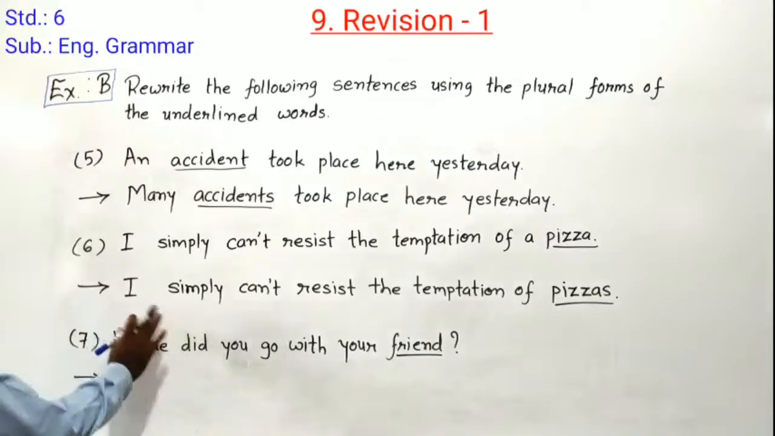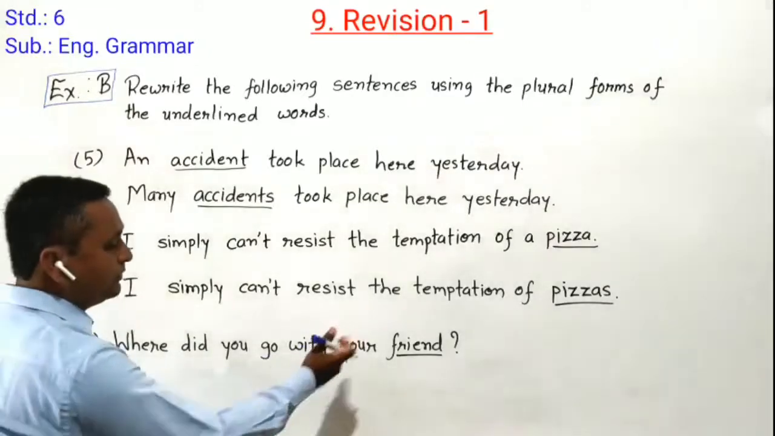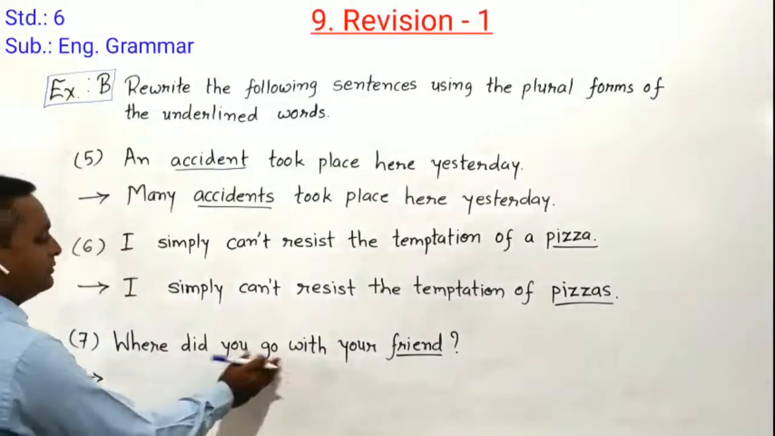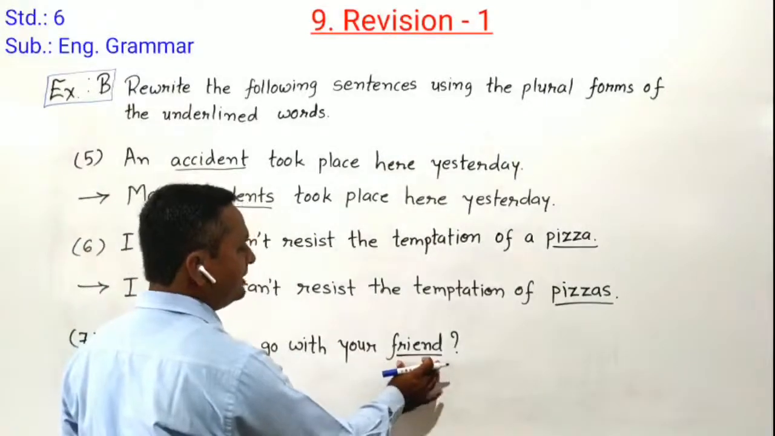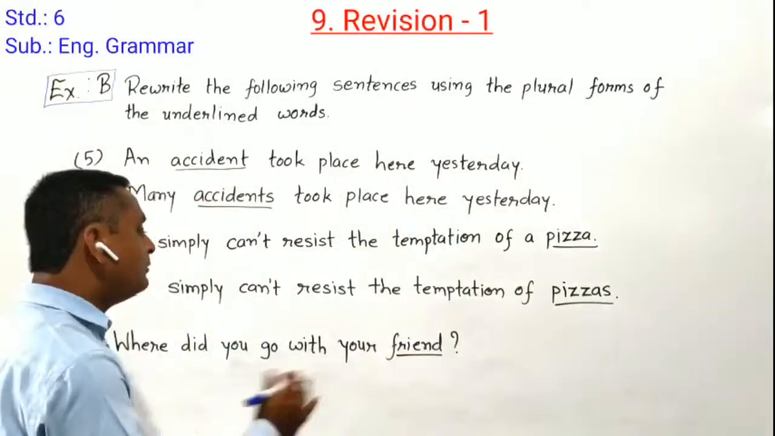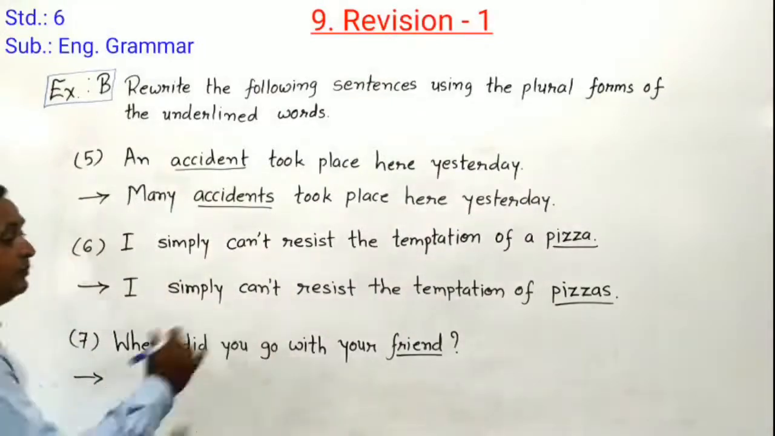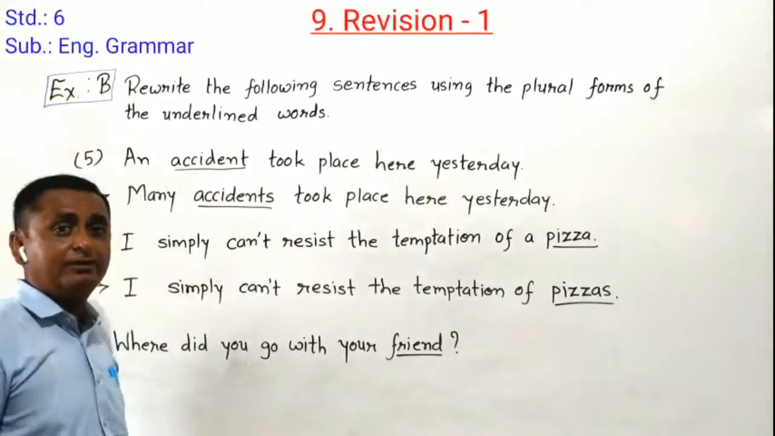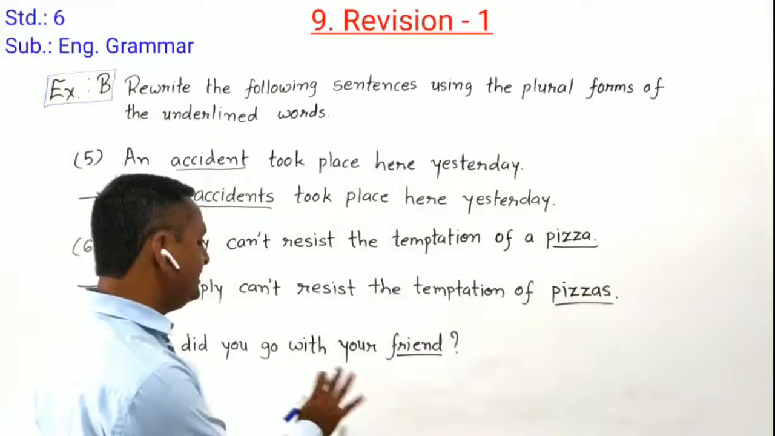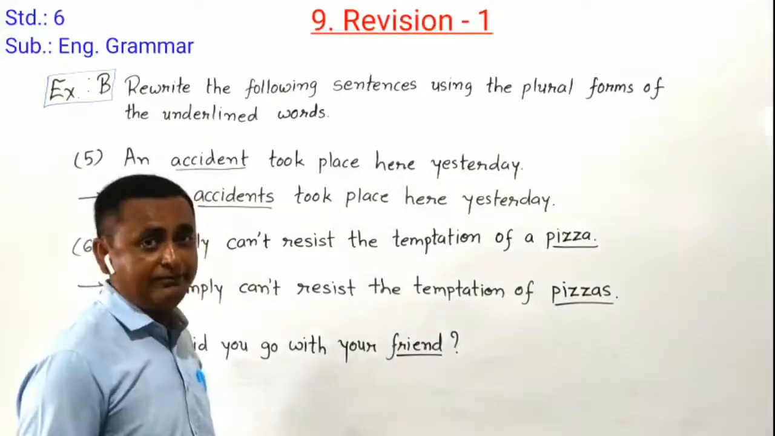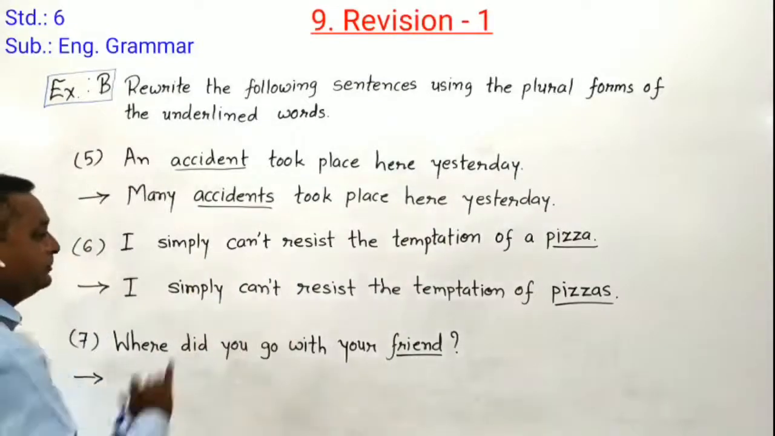Can you understand, students? Now the 7th sentence we have to see. Where did you go with your friend? Here friend is given in a singular form. We have to convert it into plural form. Other things remain the same. It's a type of interrogative sentence, so we have to keep in mind that we have to keep it in interrogative form only. We cannot change the form of the sentence. We have to change singular to plural only.